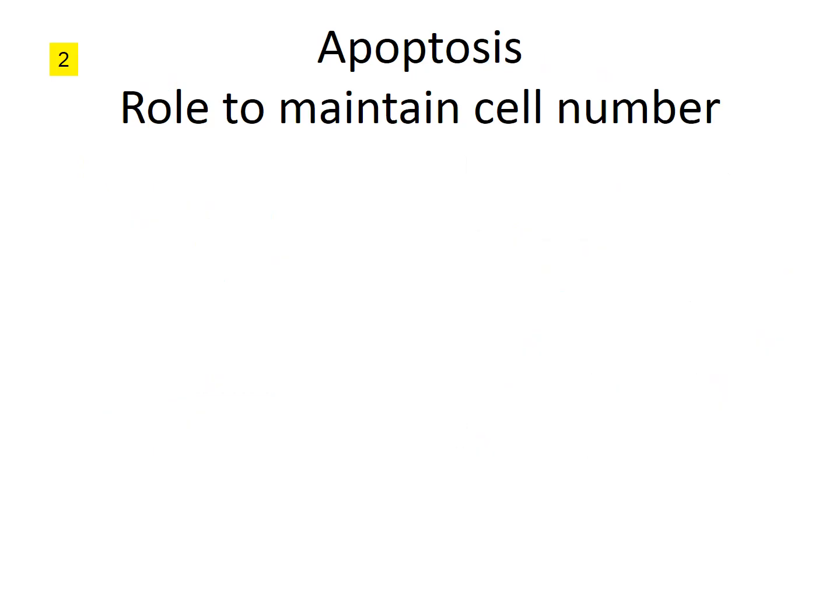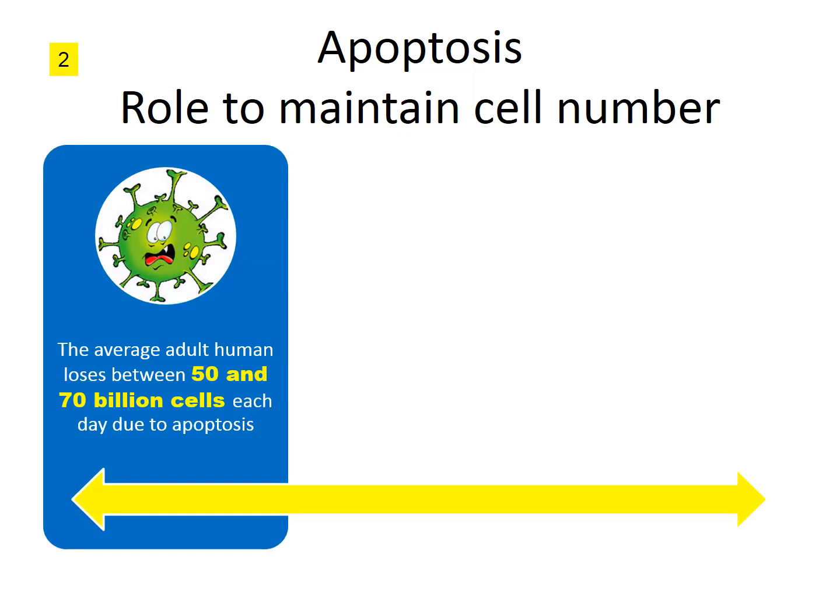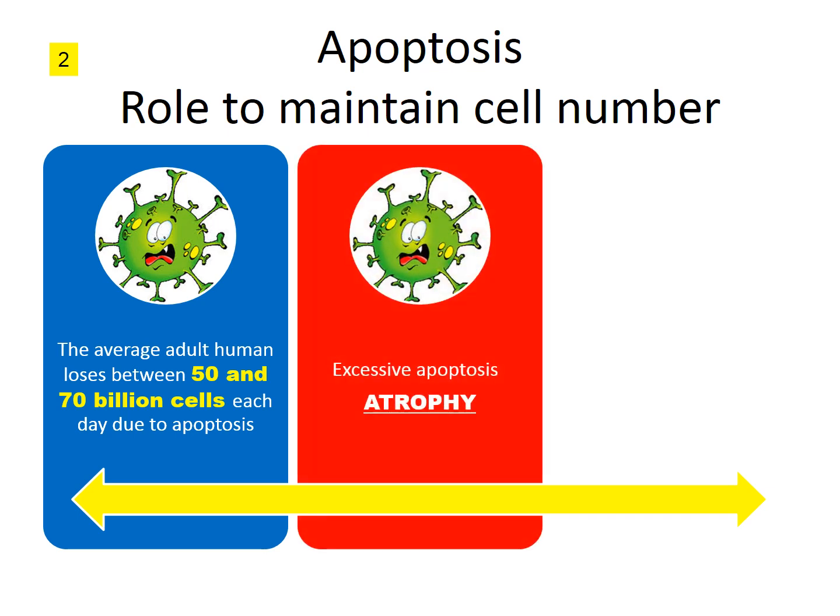The second role of apoptosis is to maintain the cell number. We have talked about it earlier: normally 50 to 70 billion cells undergo apoptosis per day. So think of a situation when this apoptosis mechanism fails or is decreased, or another situation when apoptosis is occurring excessively. If a greater number of cells are dying, the result will be atrophy.